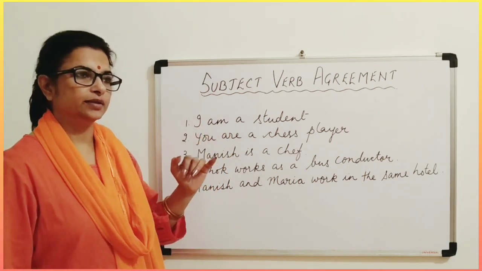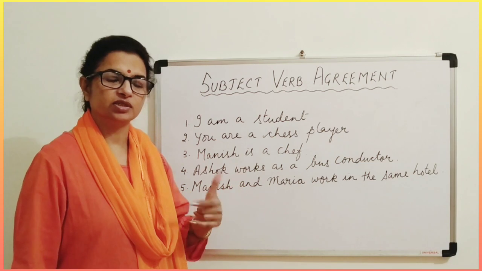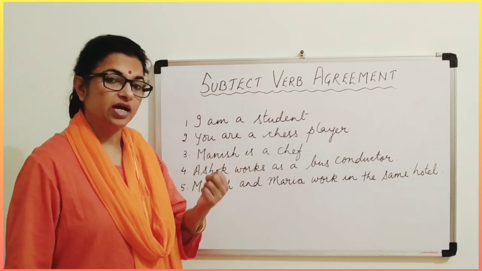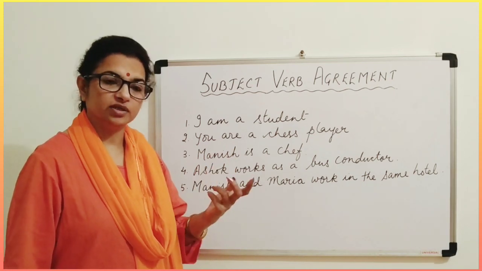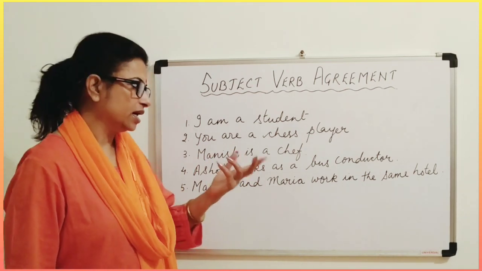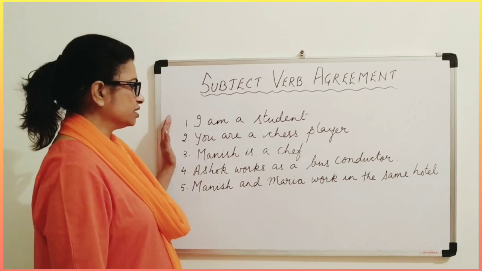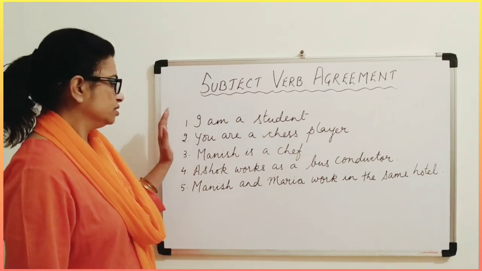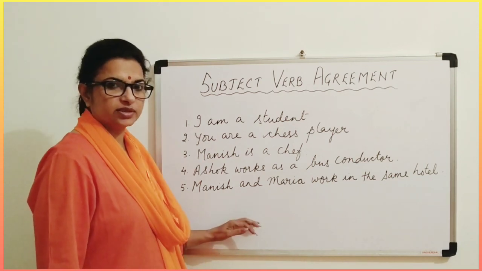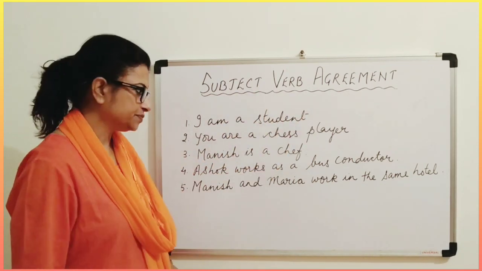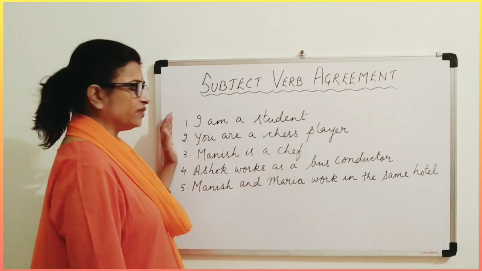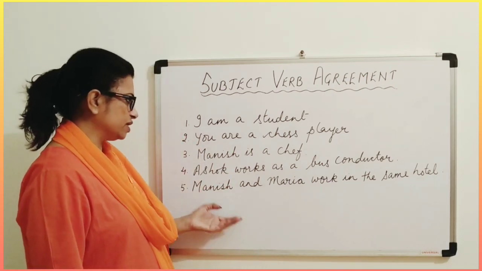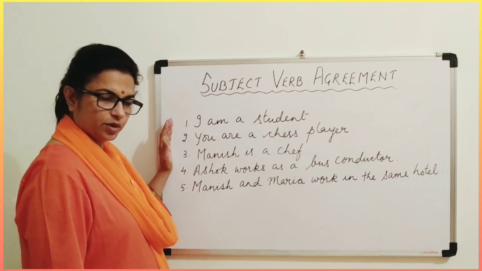If it is in the first person, second person, third person, that means it has to agree with the person, and even in number, singular and plural. So it has to agree. Let us try to understand with these few examples here. I think with this you will be able to understand what is subject verb agreement. There are many sentences which you will come across. So we have taken these five from your book.